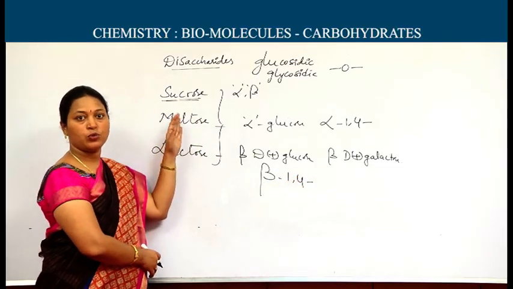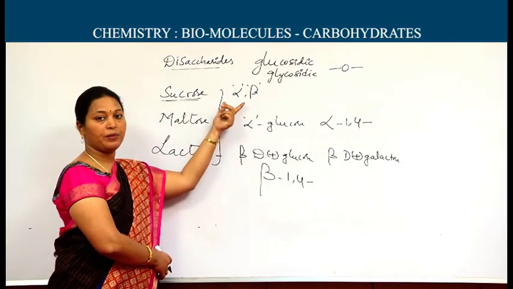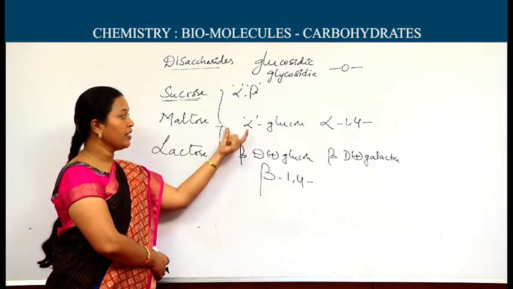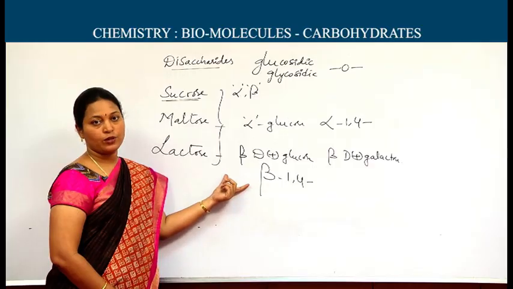The specific linkages you should remember. In sucrose, between the monosaccharides of glucose and fructose, alpha beta glycosidic linkage. Here alpha 1,4 glycosidic linkage. Here beta 1,4 glycosidic linkage.